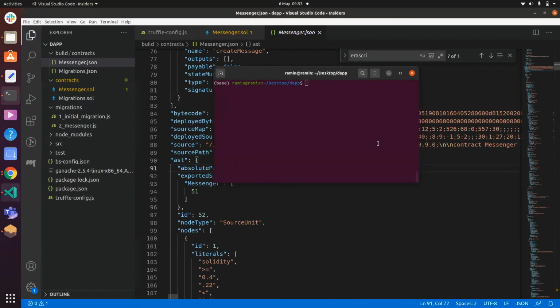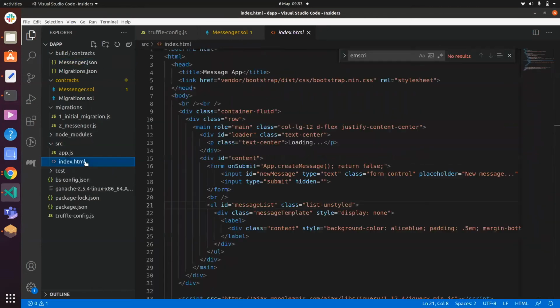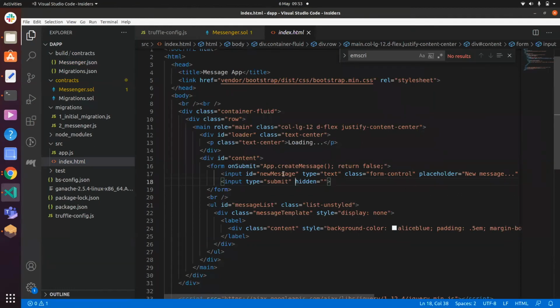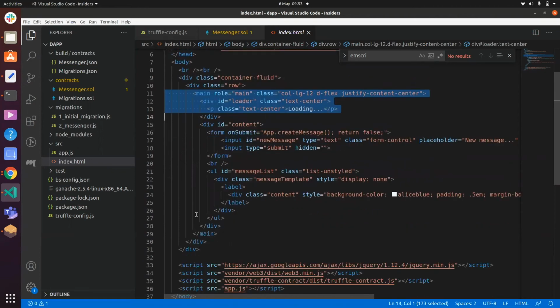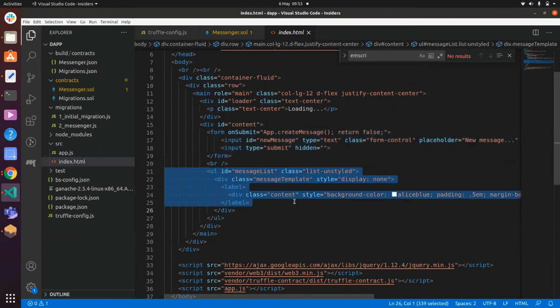But now, how do we actually write a full stack web application? The way we would actually do that is HTML and JavaScript. I've already written these files just because it takes too long to write an HTML or JavaScript file. What this does is it waits for the user to log in. You actually have to log in to use a decentralized application for security purposes, because otherwise someone might steal your ether or whatever. And then what we have is an input, which is just a text box. And then at the bottom, if we press enter on the text box, we have text records.